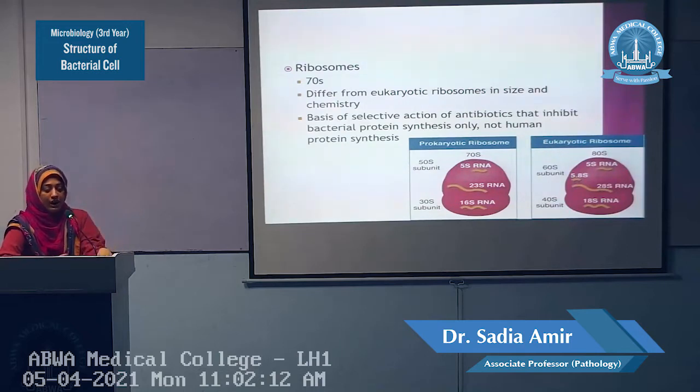Actually, ribosomes are the basic structure for the synthesis of proteins. In eukaryotic cells, double-walled organelles are present, like the endoplasmic reticulum: rough endoplasmic reticulum and smooth endoplasmic reticulum. Ribosomes are attached to the rough endoplasmic reticulum, and it is the site where protein is synthesized. This happens in eukaryotic cells, while in prokaryotic cells, mitochondria or the endoplasmic reticulum are not present.